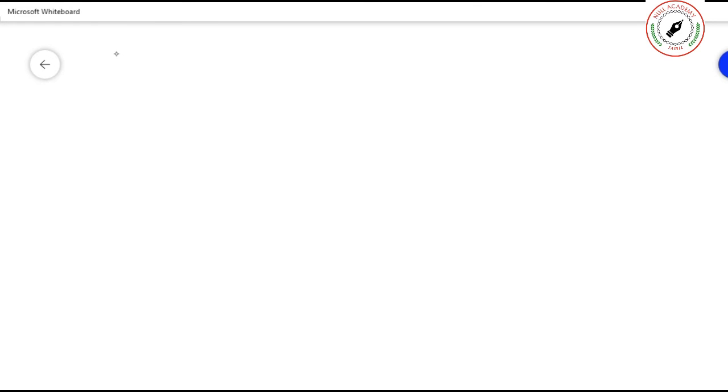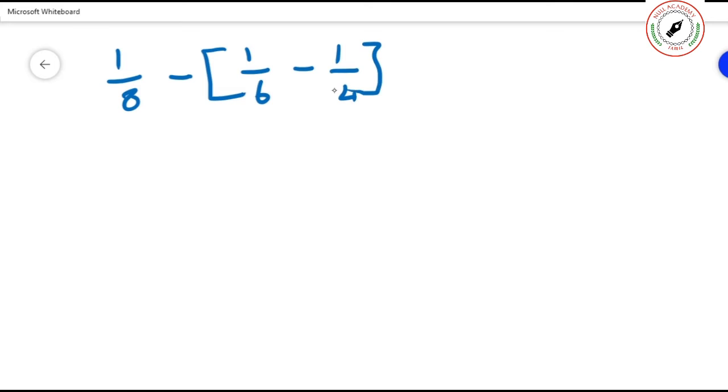Simplify 1 by 8 minus, bracket open, 1 by 6 minus 1 by 4. Now you first do this one and then do the second one. Which is equal to 1 by 8 minus. So what you have to do? You have to find the common denominator.